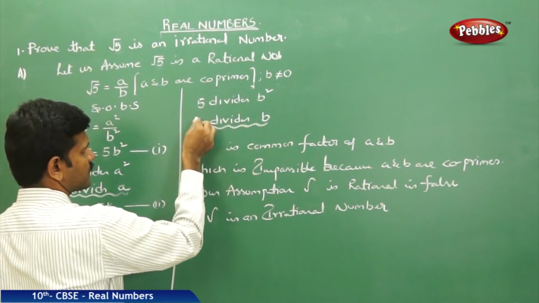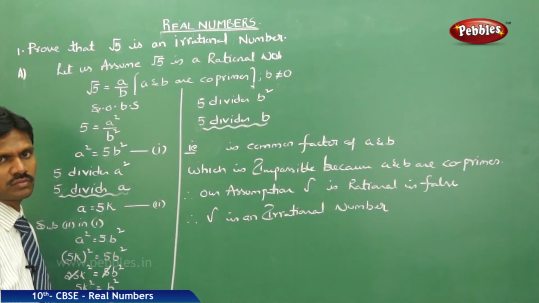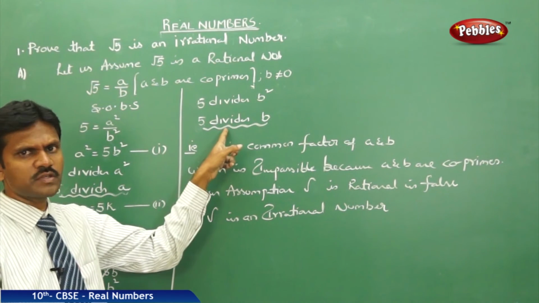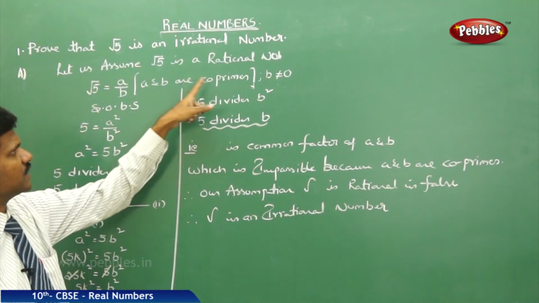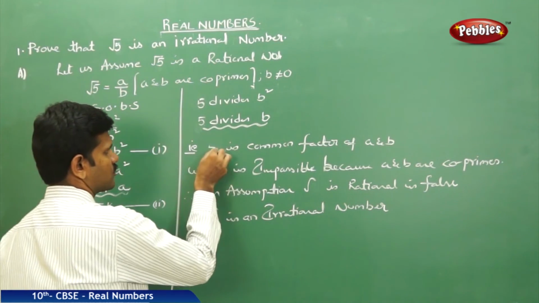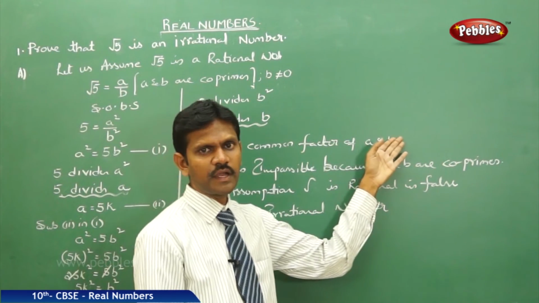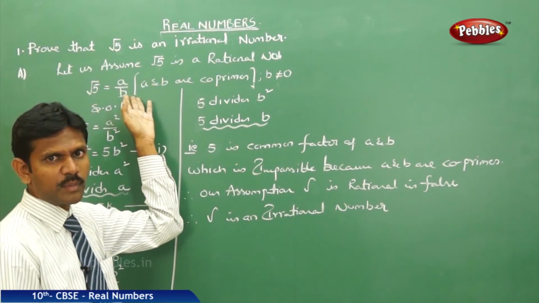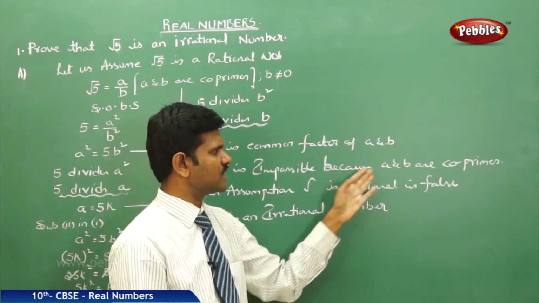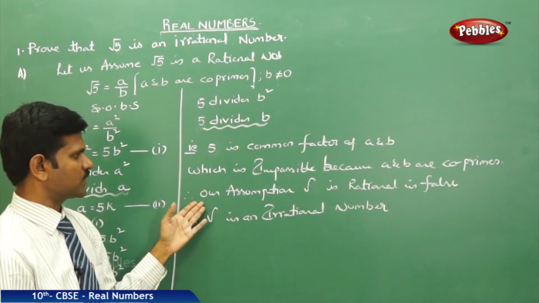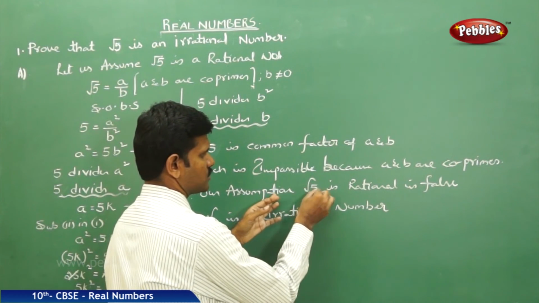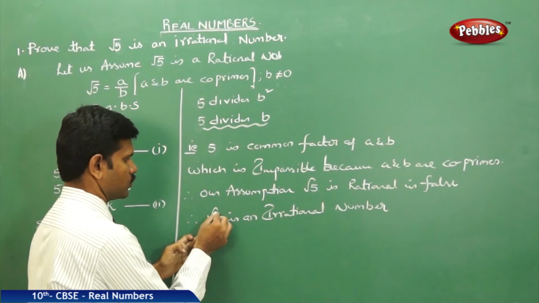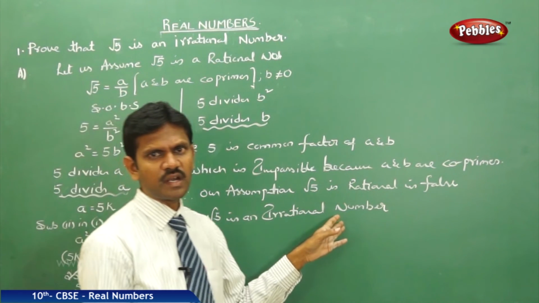If 5 divides b square, then 5 divides b also. Now we have 5 divides a and 5 divides b. But we said that a and b are co-primes. What is the meaning? 5 is a common factor of a and b, which is impossible, because a and b do not have a common factor except 1. Why did this happen? Because our assumption that root 5 is rational is false. Therefore, root 5 is an irrational number.